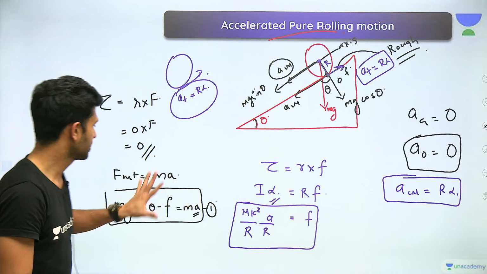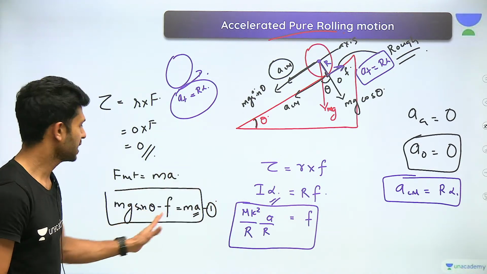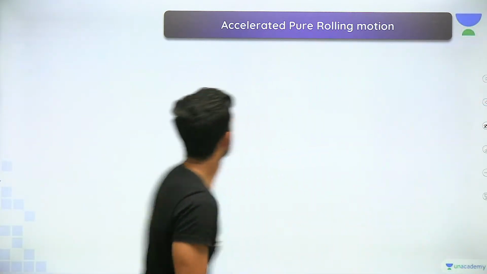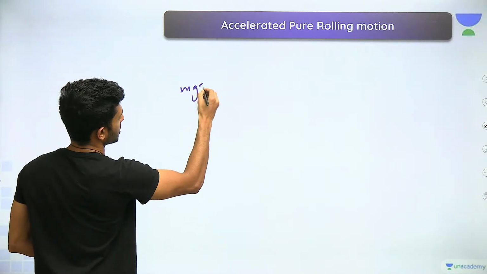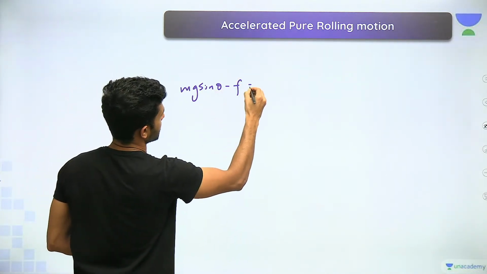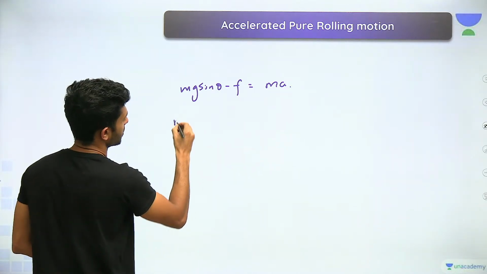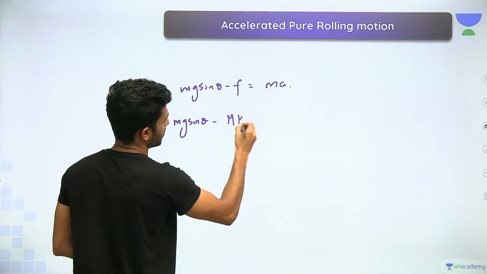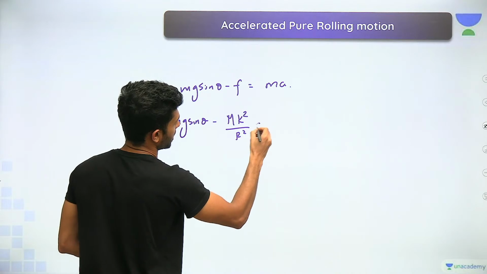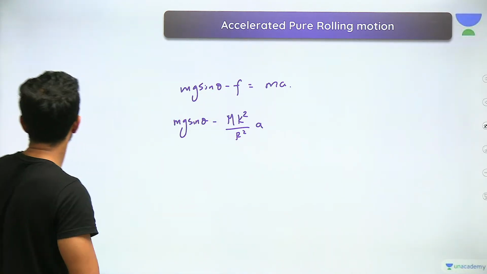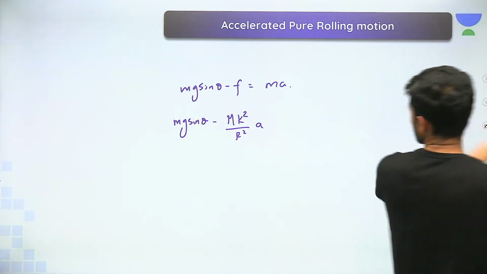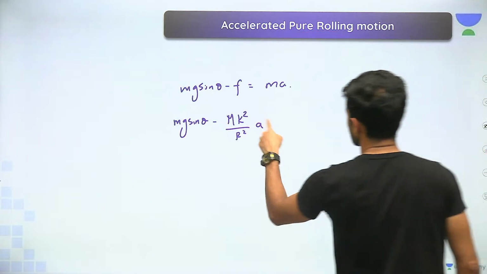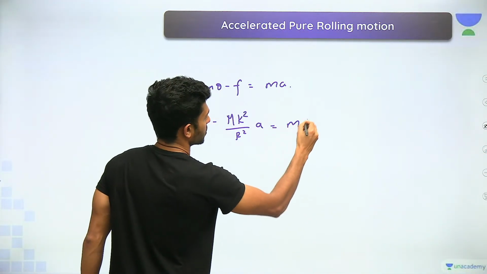Can I substitute this F here in this equation? Lack of space, I'm going to write it on the next page. What was the formula? mg sine theta minus F is equal to MA. This is equal to mg sine theta minus mk square by r square A. We already have, I hope you do remember, mk square A by r square is equal to MA.